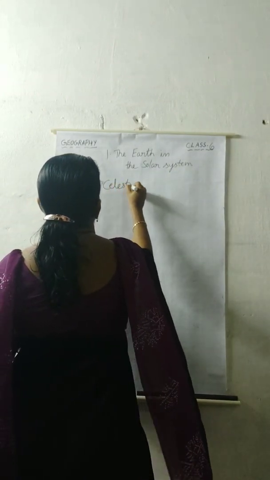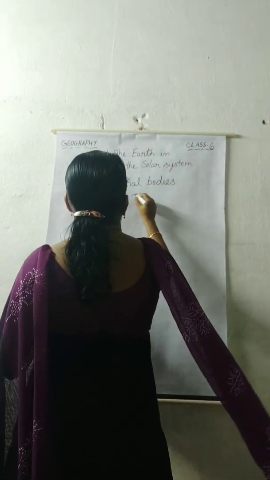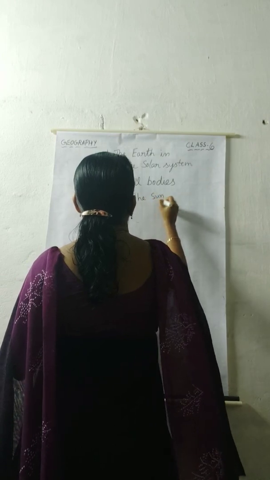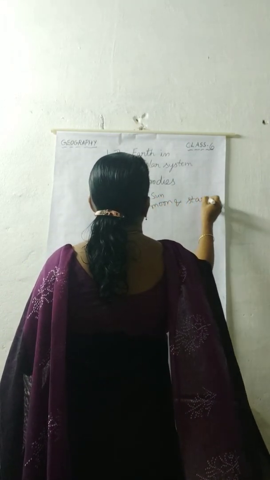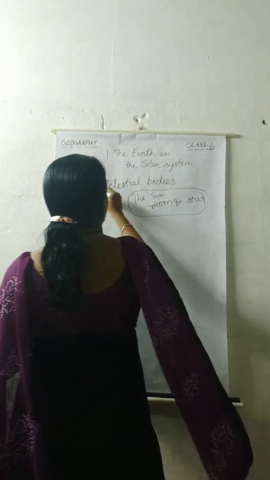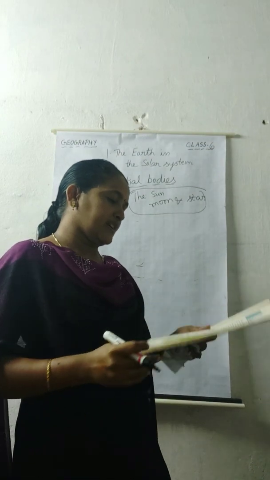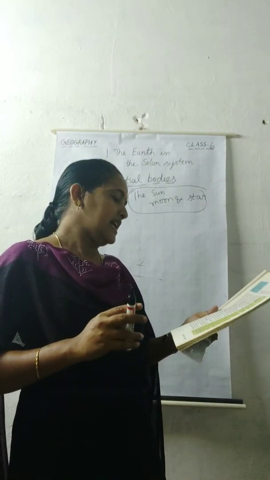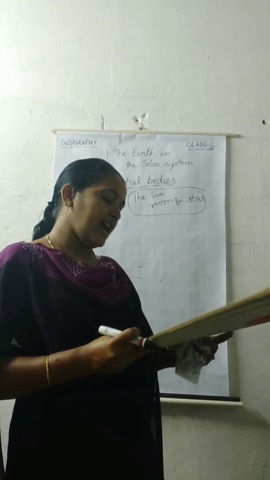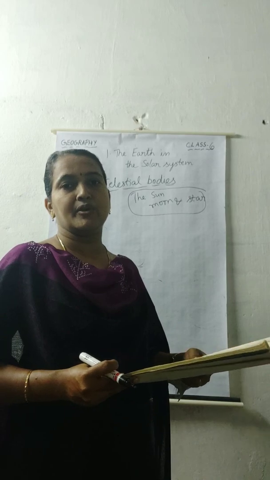Celestial bodies. What are they? The sun, the moon and the stars. These three together are called celestial bodies. Some celestial bodies are very big and hot. They are made up of gases. They have their own heat and light which they emit in large amounts. You already know this, because all these stars emit heat and light.